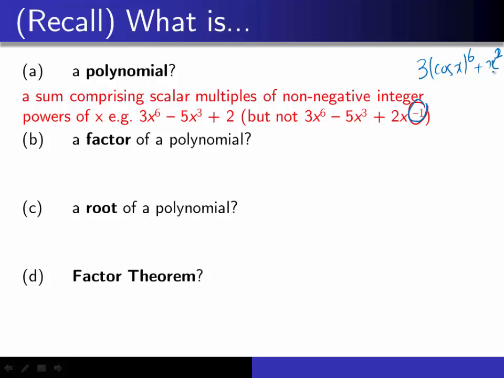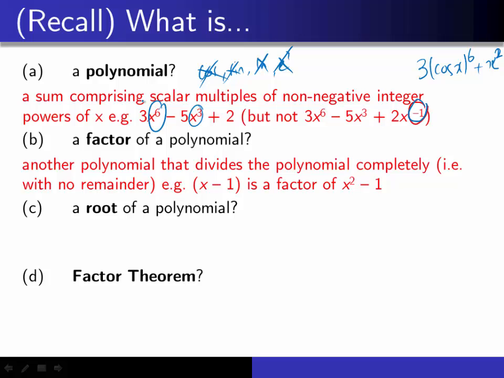Three times cosine x, whole thing to the power of 6, plus x squared. Is it a polynomial? No. So your polynomials cannot have cosine, sine, ln, e to the power of x. All these cannot. It must purely be x to the power of something.